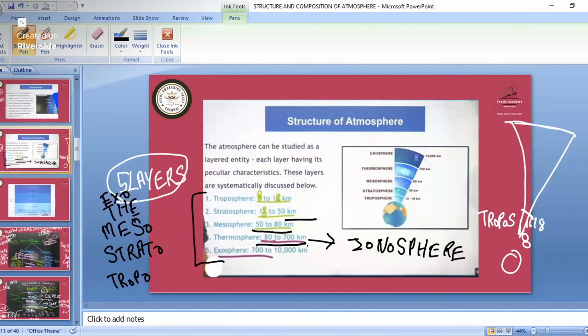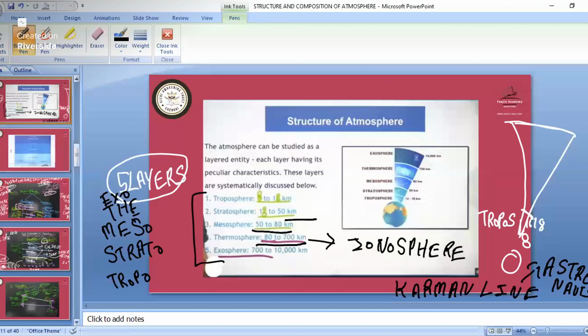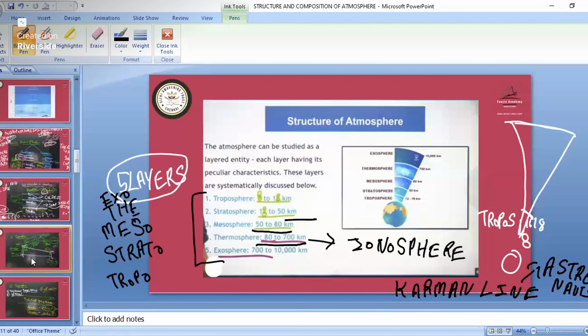Here we have the presence of the Karman line. When we cross the Karman line, it is known that we are going into space. When a human being crosses this Karman line, they are known as astronauts. So this is all about the arrangement of the layers of the atmosphere.